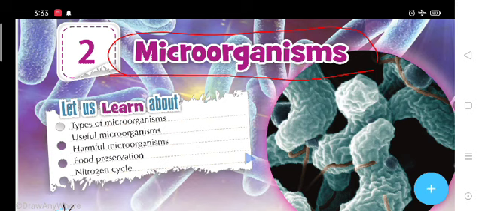microorganism. If we separate micro from organism, what is the meaning of micro? Micro means tiny organism. Tiny organism means the organism which we cannot see with the naked eyes.